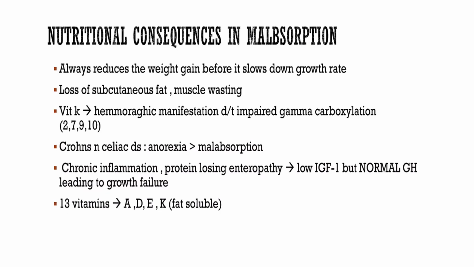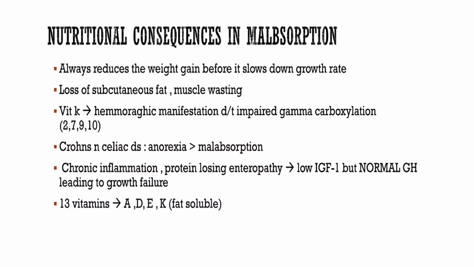The malabsorption has negative consequences on the nutritional status of the children. The children will start losing weight. Initially, they will have reduced weight gain, followed by slowing down of the growth rate. There is prominent loss of subcutaneous fat with muscle wasting. In children in whom the liver is affected, you can have vitamin K deficiency and present with hemorrhagic manifestations. In children with Crohn and celiac disease, you can have anorexia that will lead to further malabsorption.